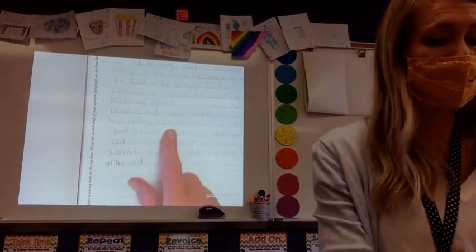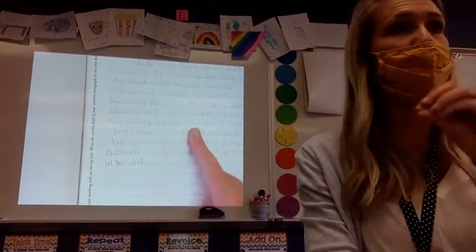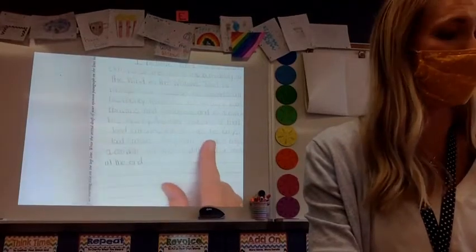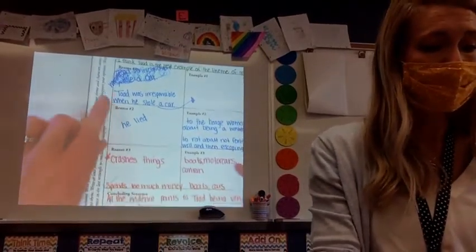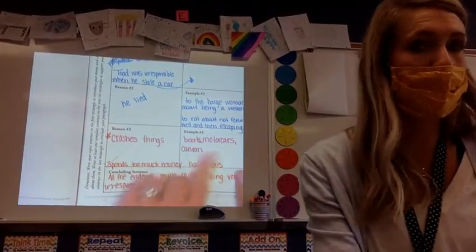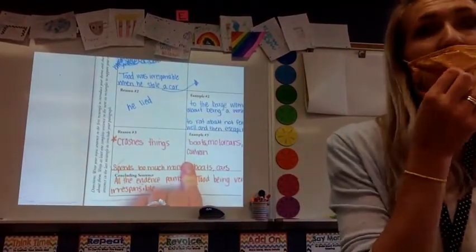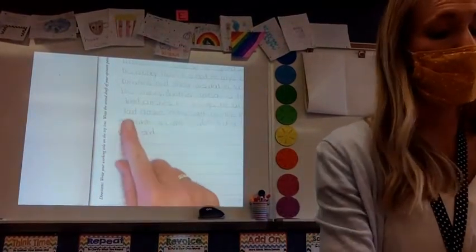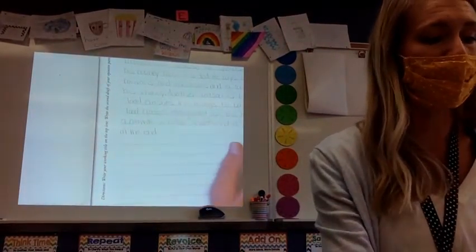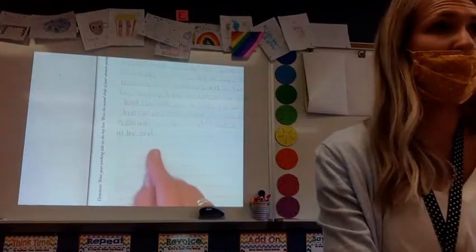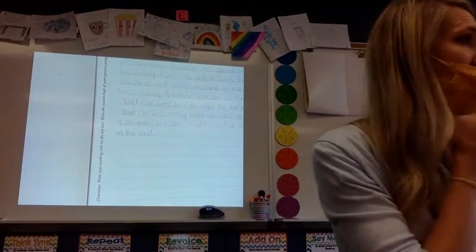My next piece says another reason, I'm using a transition word, is that Toad crashes the things he buys. So we come over here and we say he crashes things, right? We said boats, motor cars, and caravans. I'm going to tell you a little bit about that now. And it's a whole new sentence. Toad crashes every boat in the beginning, a caravan in the middle, and a motor car at the end. So I'm telling you even where it happened, all right?